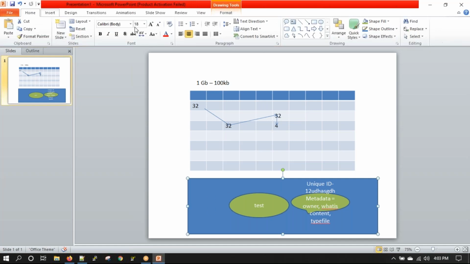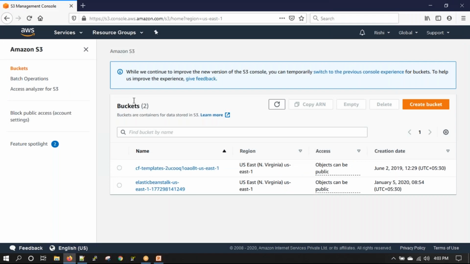Now Amazon S3 is an object storage solution from AWS, and AWS says that S3 can store a virtually unlimited amount of data. When I say virtually unlimited, that means there is no limit. That is what Amazon says.